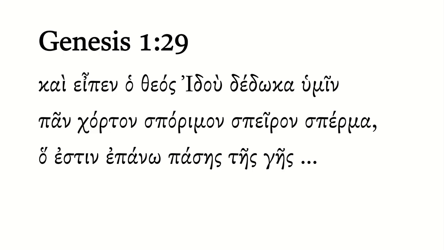Genesis 1, verse 29. Kai epen ho theos, idou dedoka humin, pan chorton sporimon speiron sperma, ho estin epano pases tes ges. That second line there is tricky with all the alliteration, but let's start with the first line here, which starts with this main verb epen, which we've seen numerous times as the third singular aorist active indicative of lego, the main operative verb in Genesis 1.